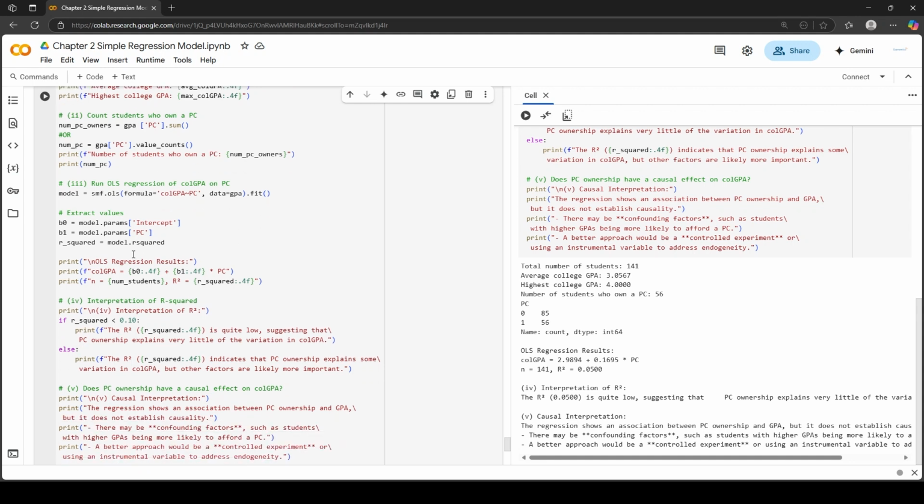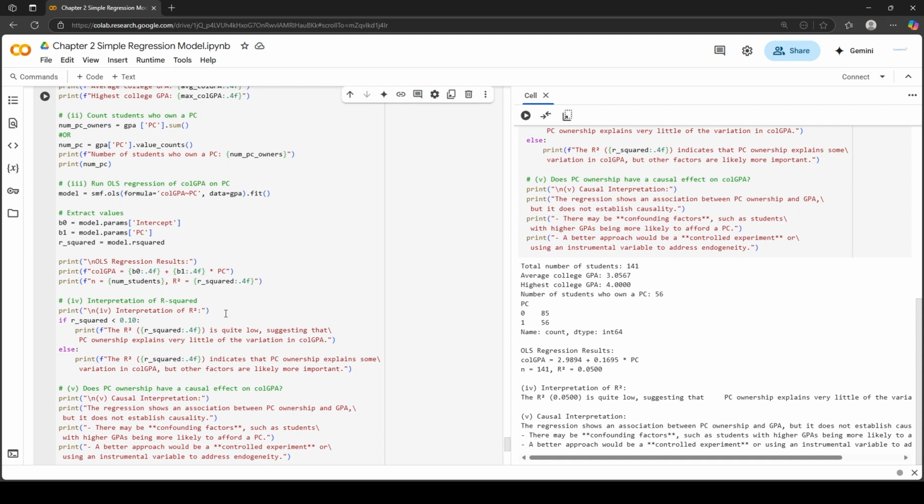Extract the values for beta 0 and beta 1 by typing beta 0 equals to model.params in the square bracket Intercept, and then for beta 1 model.params in the square bracket PC, and then r squared equal to model.rsquared. So the intercept of the regression analysis is 2.98 and the beta 1, that is the slope, is 0.16 and the r squared value is 0.05.